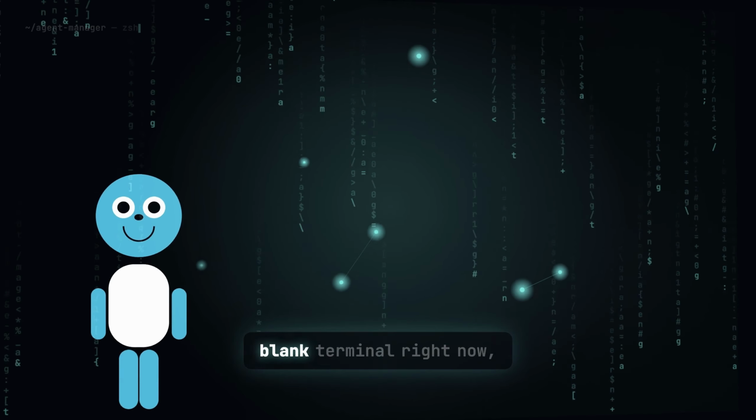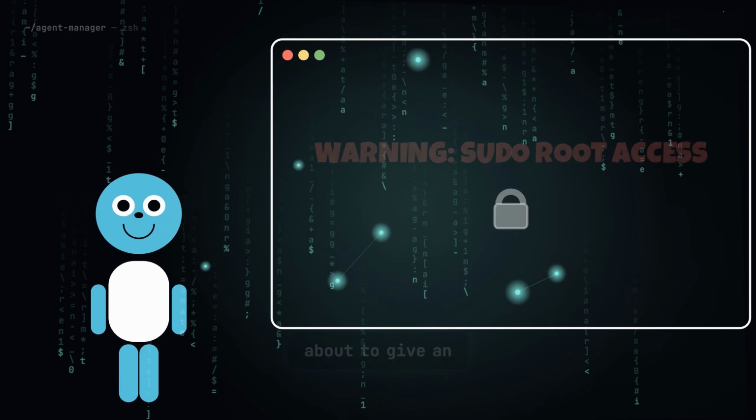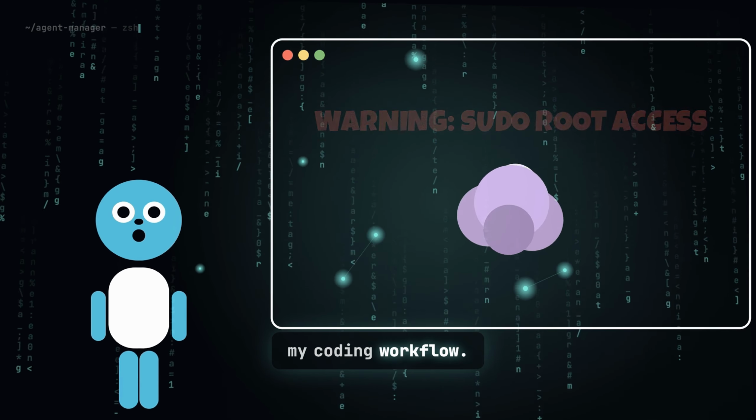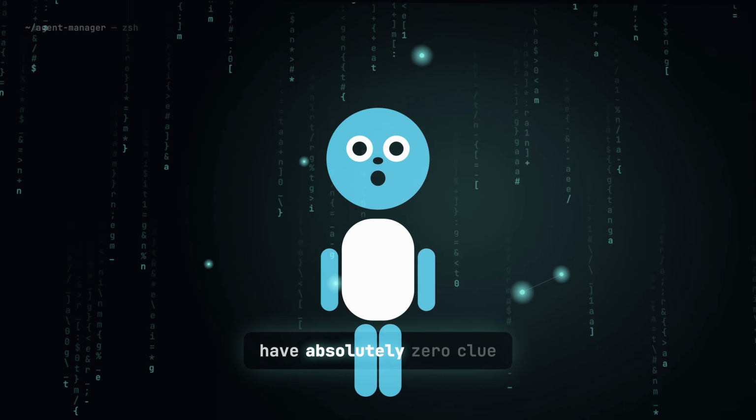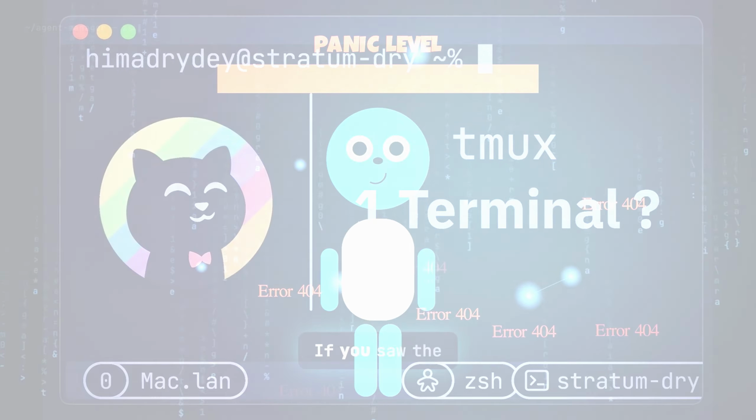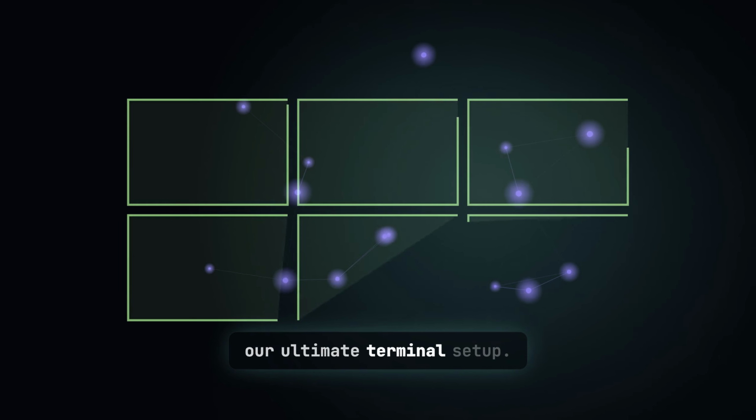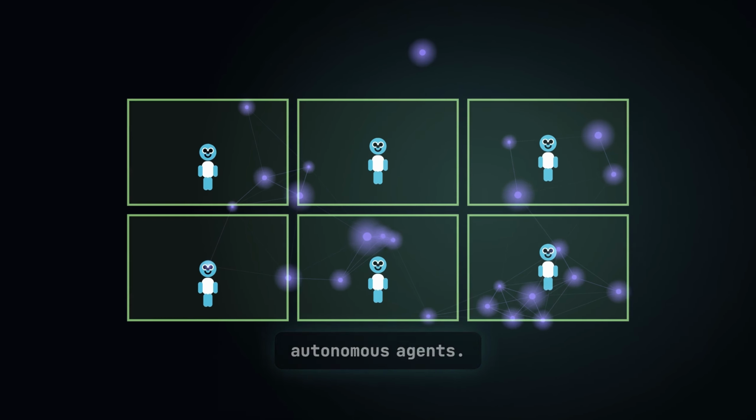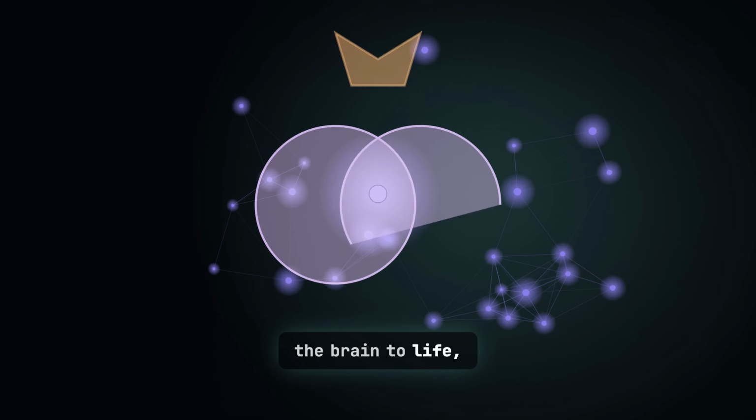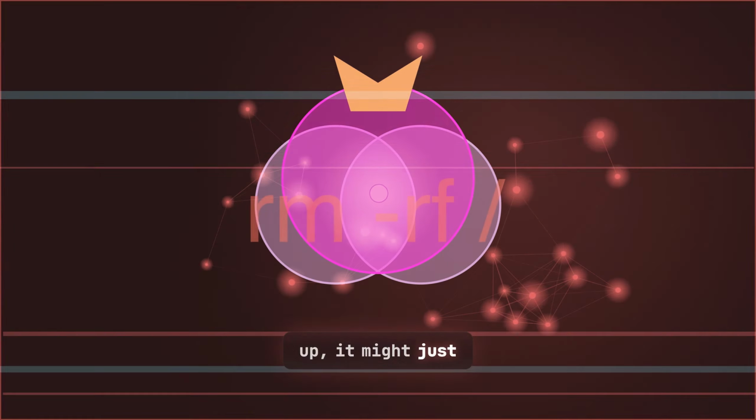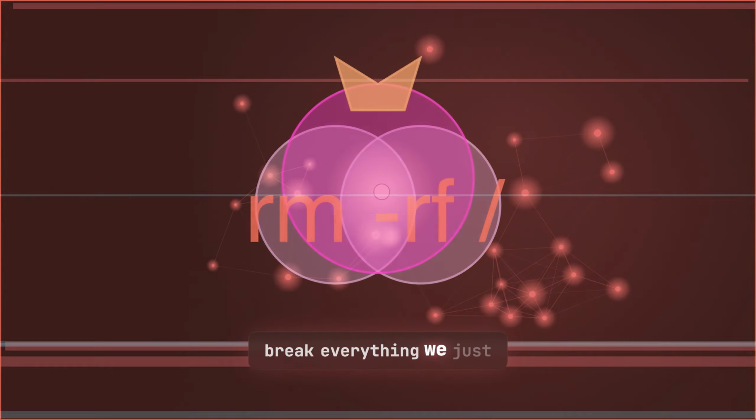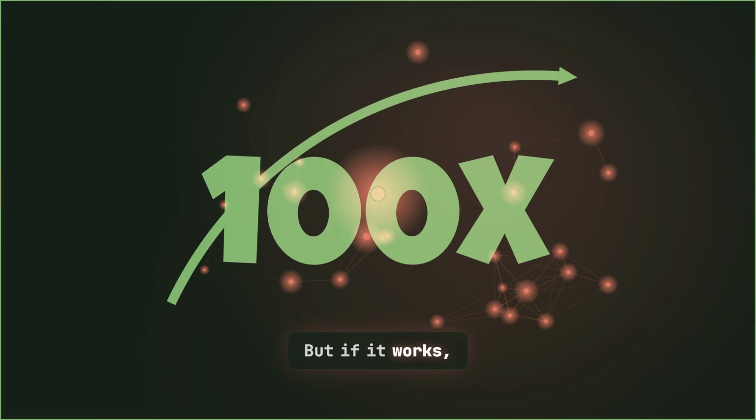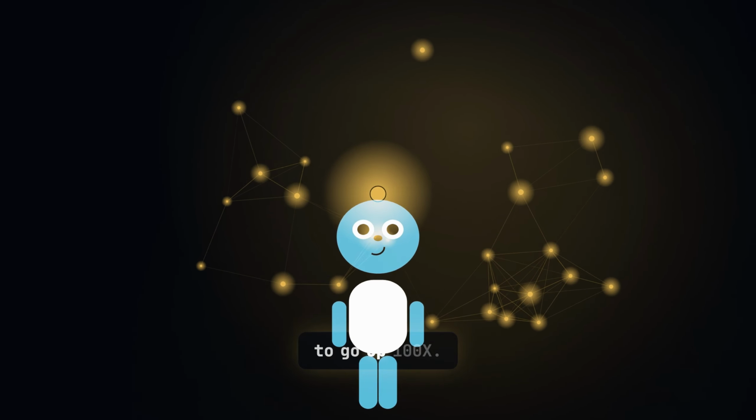I'm staring at a blank terminal right now, about to give an AI complete control over my coding workflow. And to be completely honest with you, I have absolutely zero clue what I am doing right now. If you saw the last episode, we built our ultimate terminal setup. I told you we were preparing a home for a team of autonomous agents. Well, today we bring the brain to life, the manager. If I mess this up, it might just corrupt my files and break everything we just built. But if it works, my productivity is about to go up 100x.